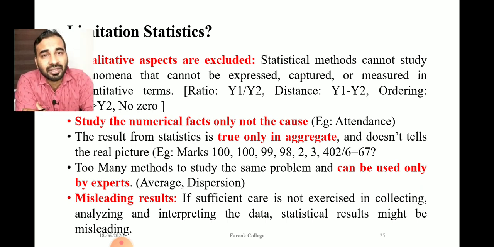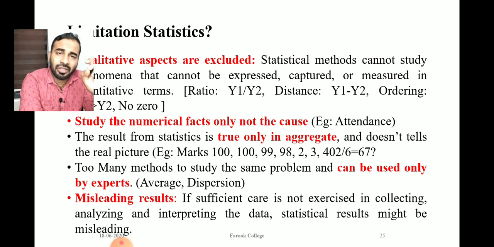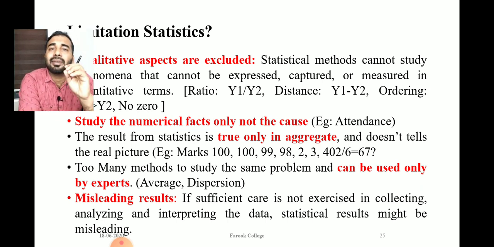How will you conclude that the average performance of the class is more than 67%, more than 60%? That means 67% of the total students are doing better, or no, students in this class are doing better and their average performance is good.